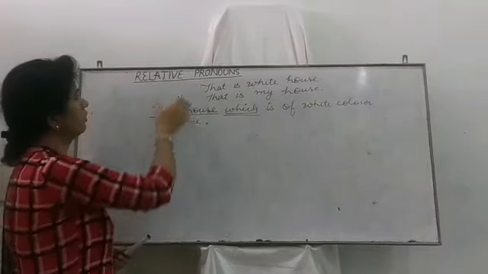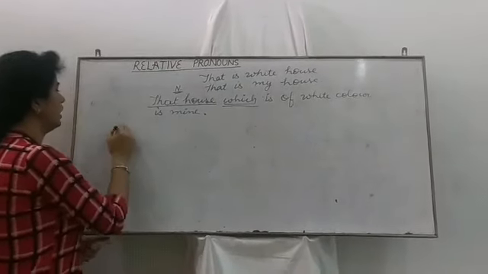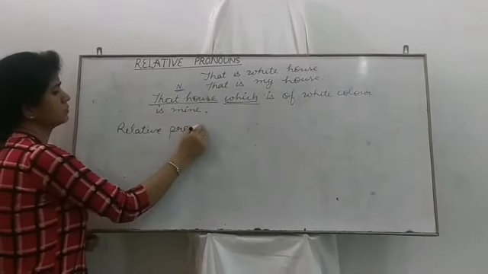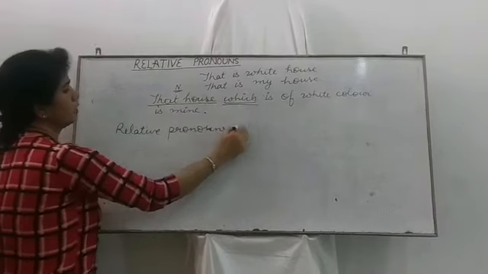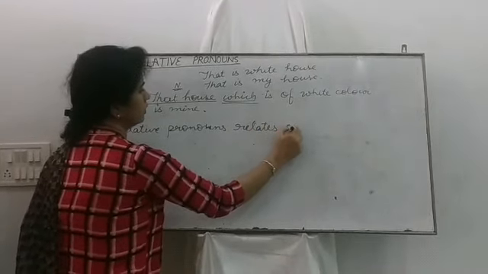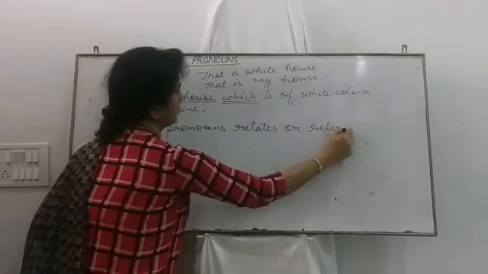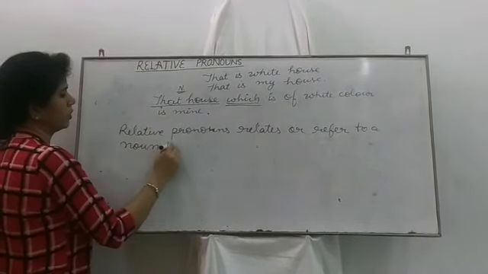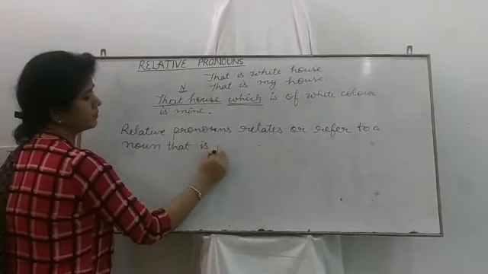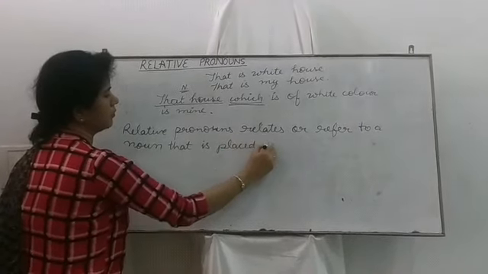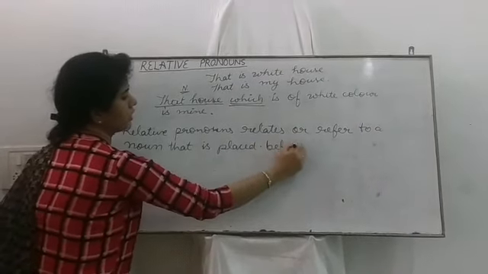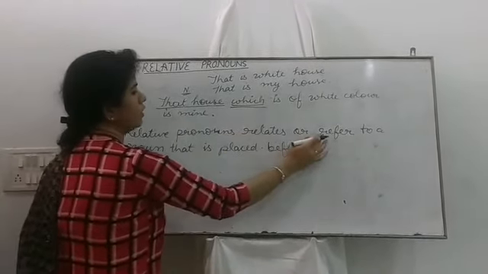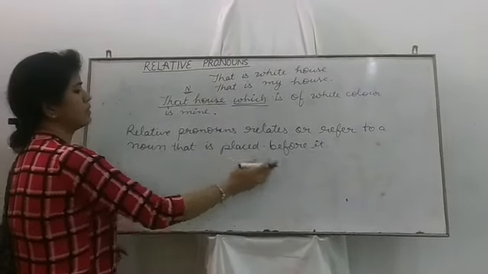So, what's the definition of relative pronoun? Relative pronouns relate or refer to a noun that is placed before it.